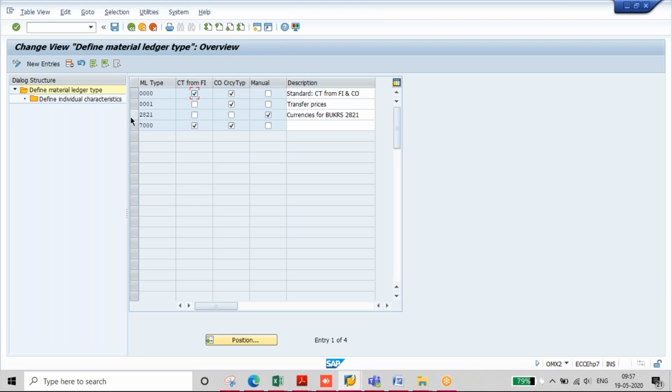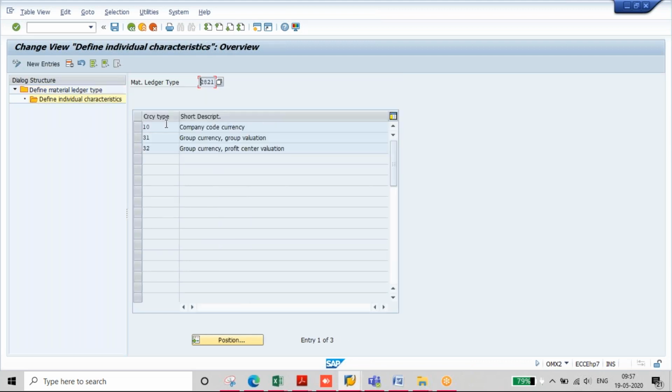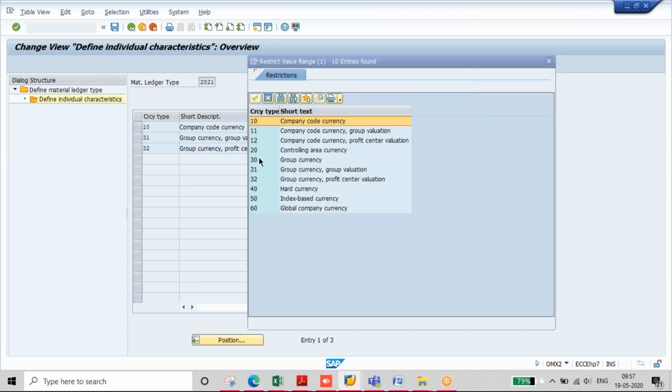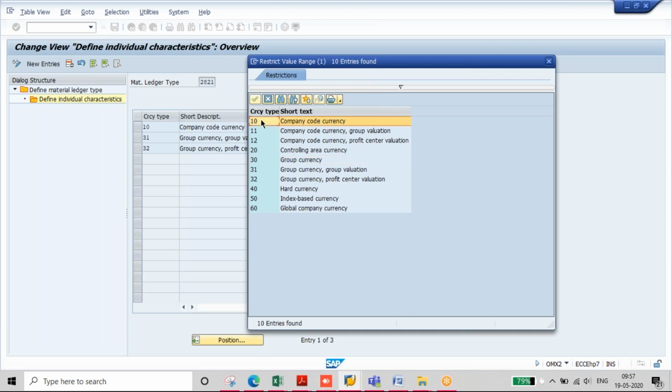If you want to see other currencies, we normally don't do this configuration, but I'll explain. Here we have to keep these manual currencies and go inside. Here you can select the currency types. If you take the drop down, currency type 10 is company code currency, 20 is controlling area currency, and 30 is group currency.